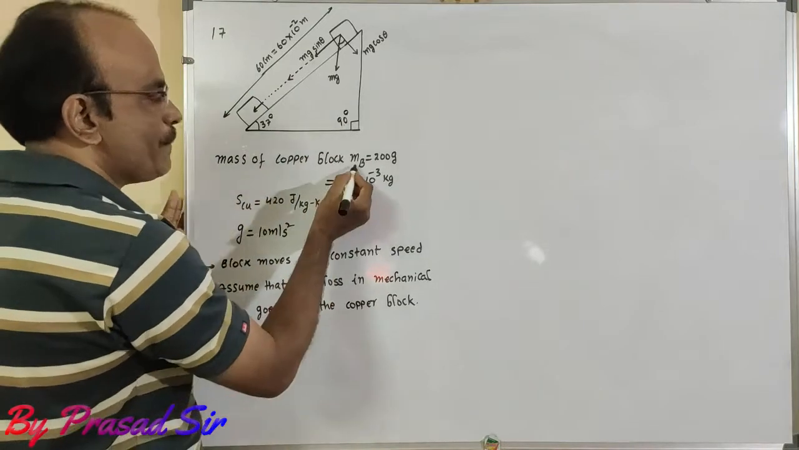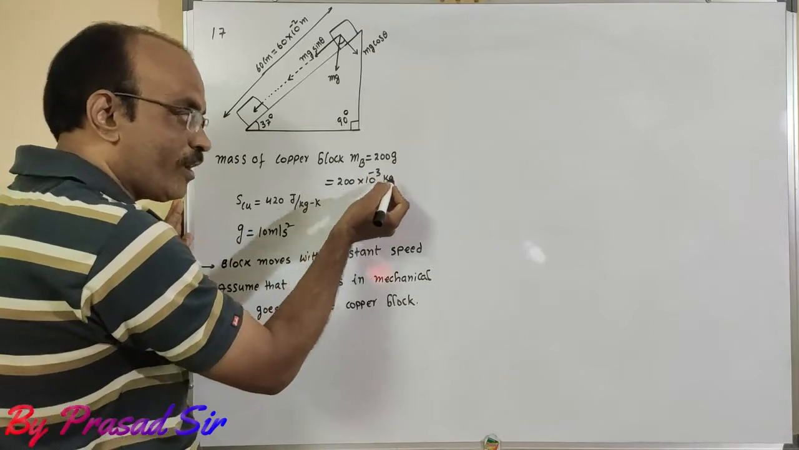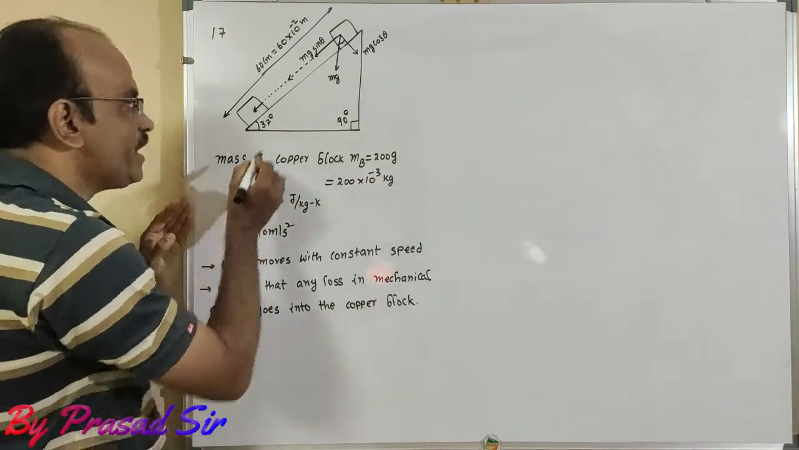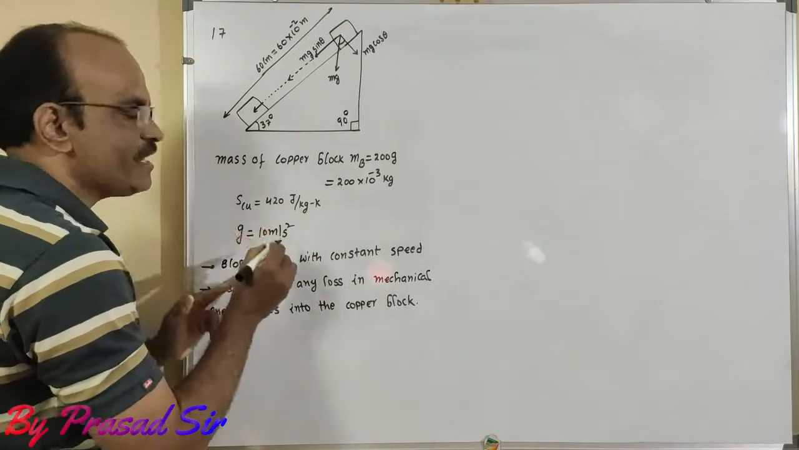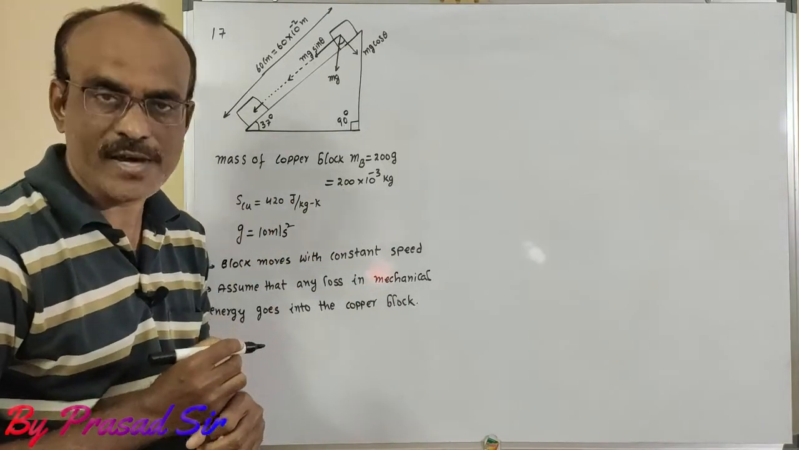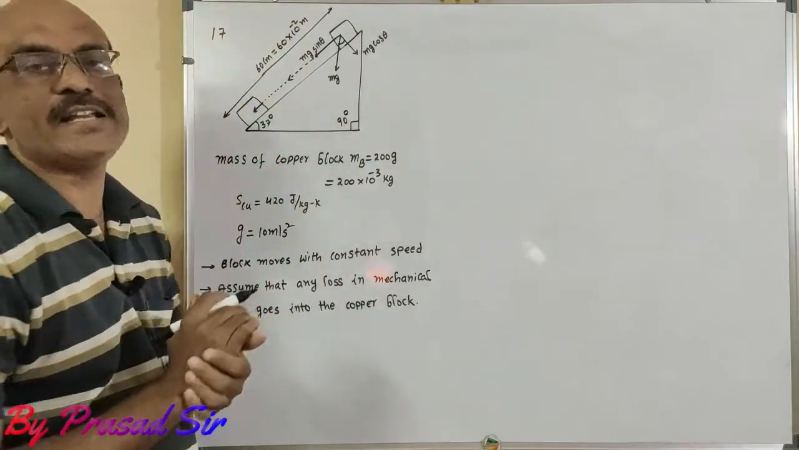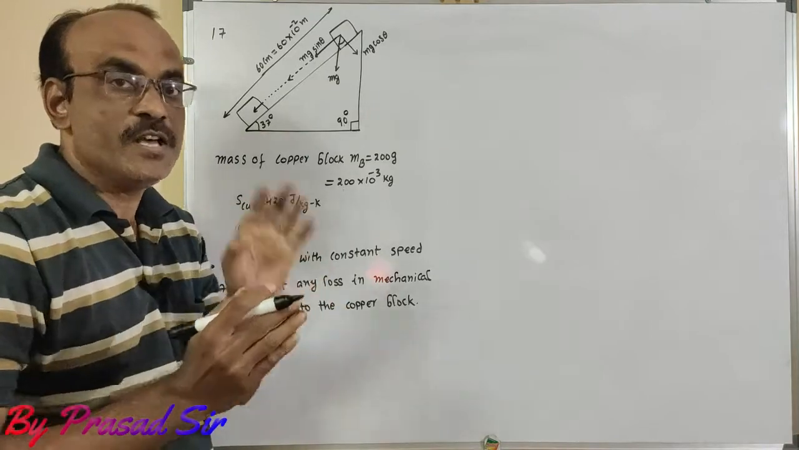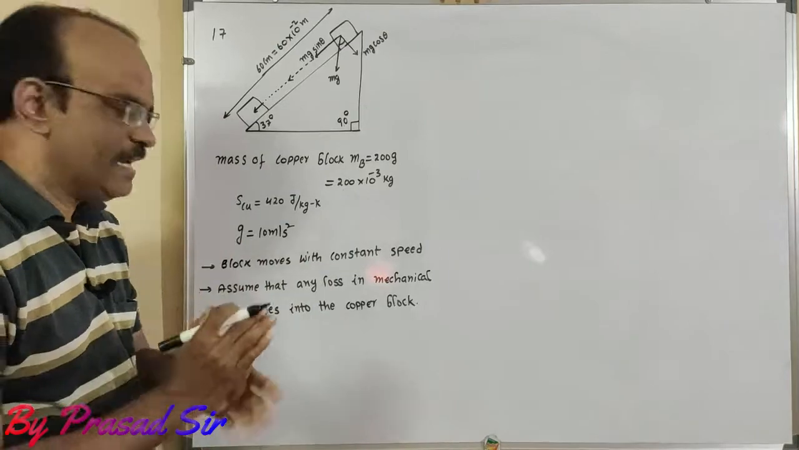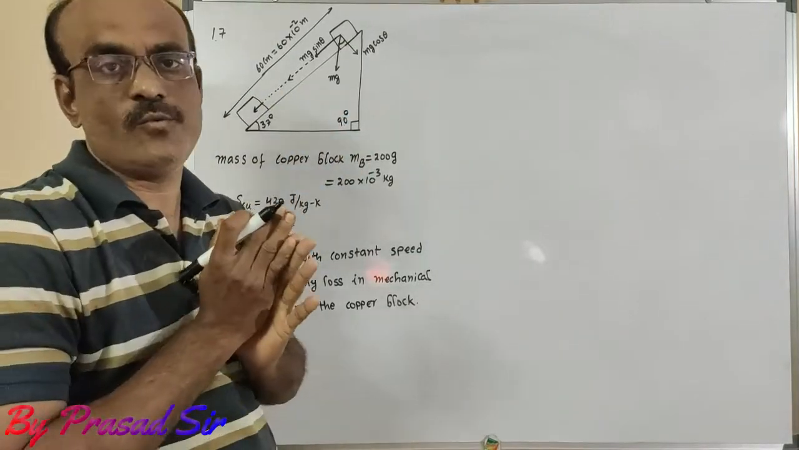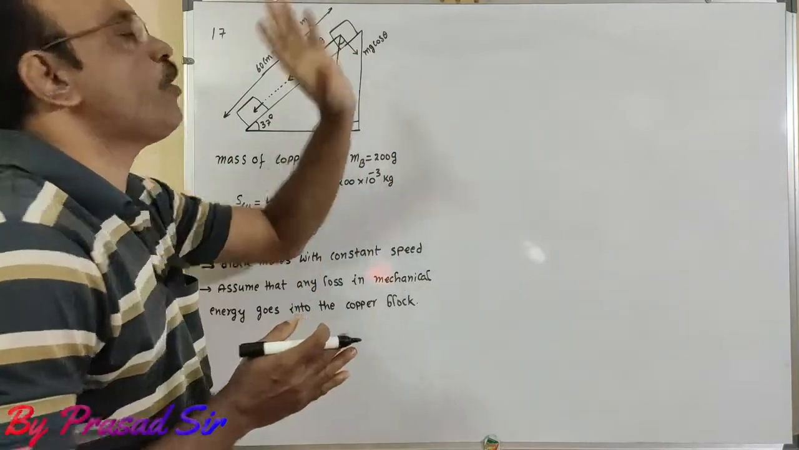So here, given mass of the block 200 grams, that is converted into kilograms, 200 into 10 to the power of minus 3 kilograms, and specific heat of copper is given 420 joule per kg Kelvin, and acceleration due to gravity 10 meters per second square. In this question, the block is sliding down on the length of 60 centimeters. But here, assume that any loss in mechanical energy completely goes into the copper block. Whatever the loss in mechanical energy, that completely moves into the copper block.